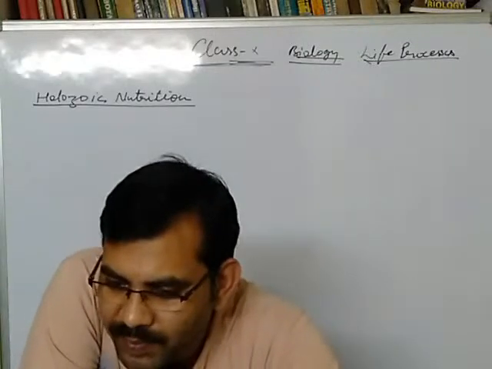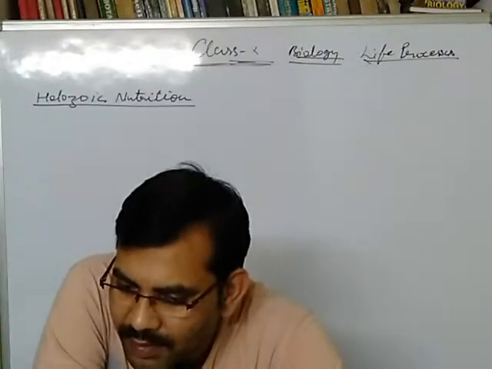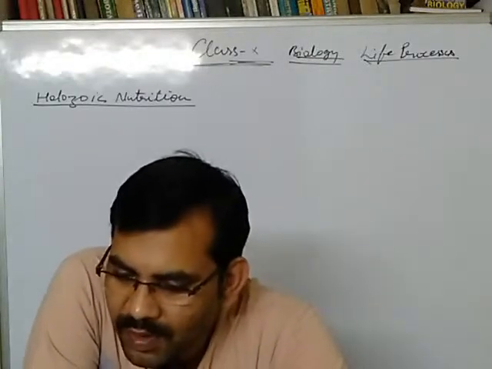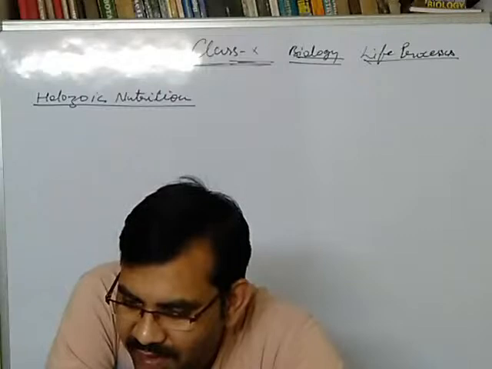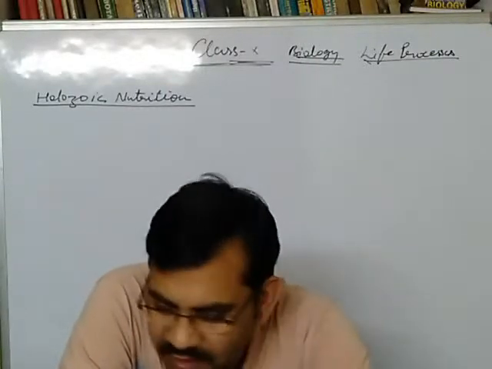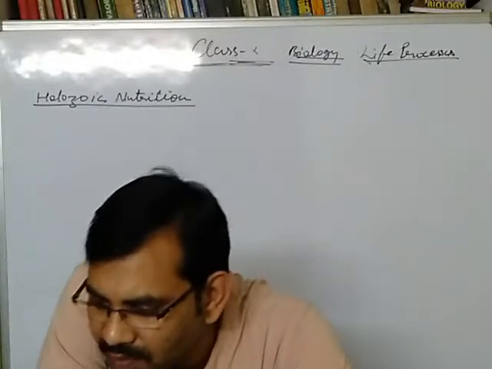Okay, whatever I am explaining, just let me do it, and if you have any problem, then discuss with me personally. You may call me. Okay.